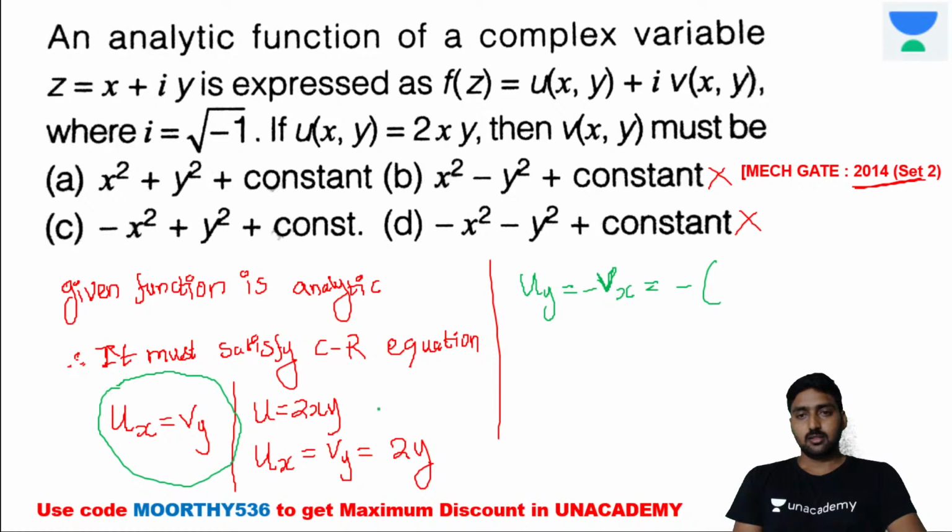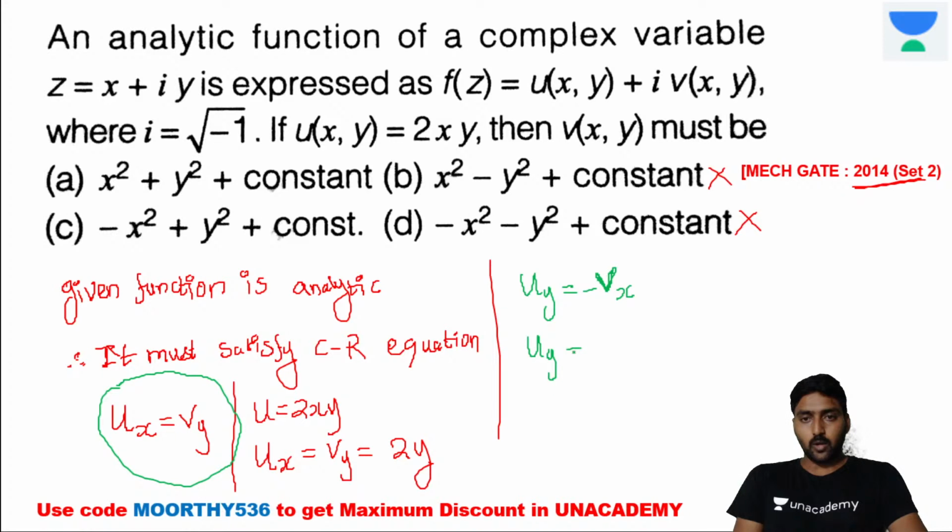So we need to take the value. And what will be the uy?